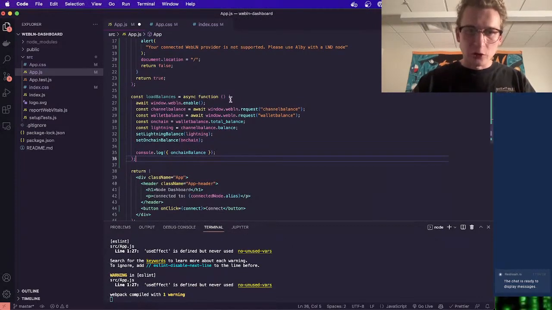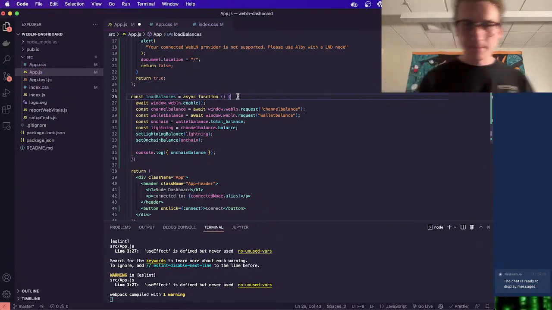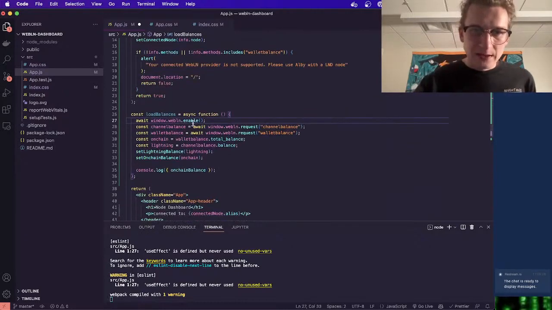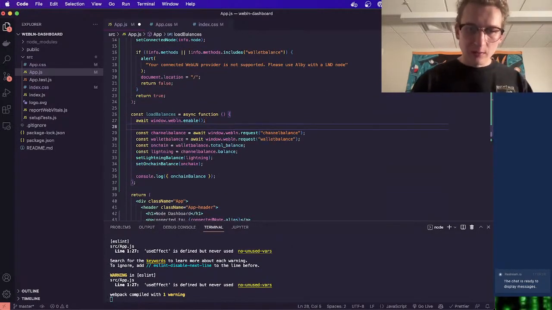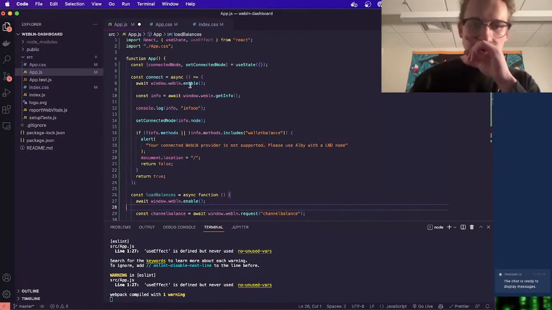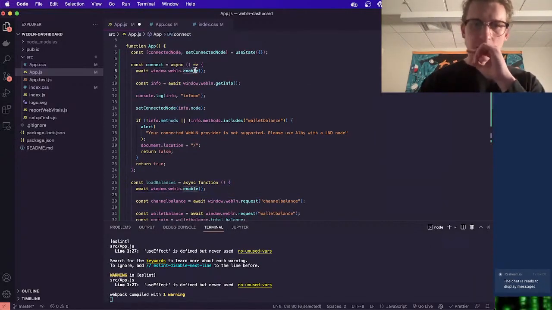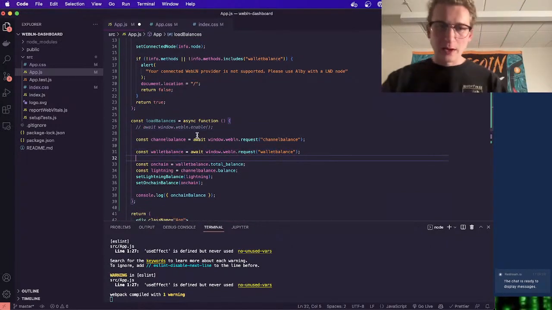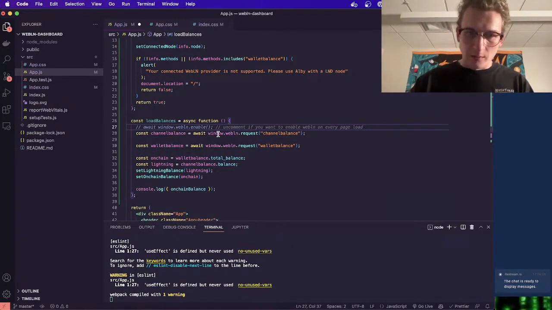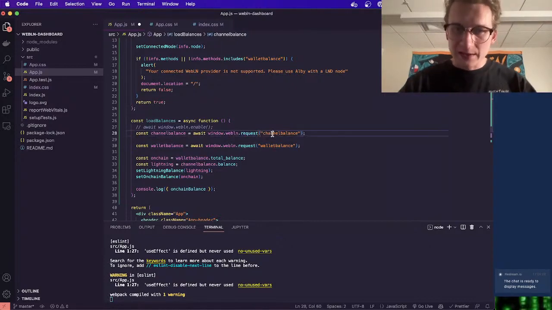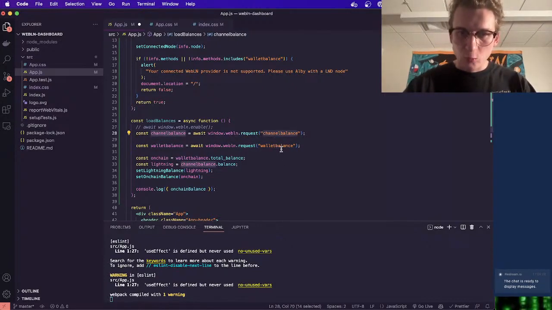I'm gonna have a load balances function. So let's walk through this. Load balances, we're once again calling enable, which maybe, do we need to do this? Maybe not. If we're connected, we shouldn't need to call enable again. So let's comment this out. So really we'll make these requests first. For channel balance and wallet balance, window.webln.request, channel balance here, wallet balance.